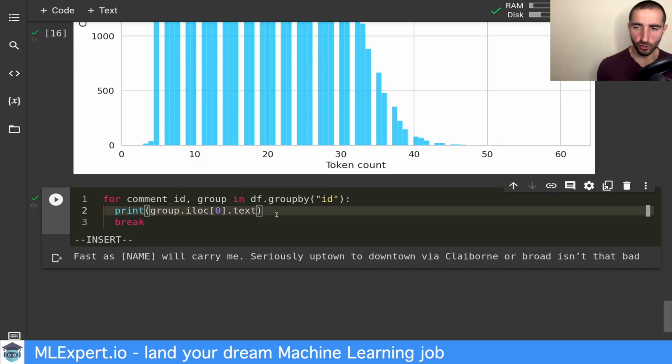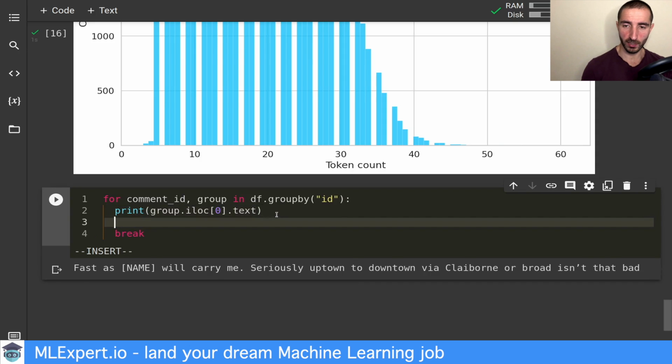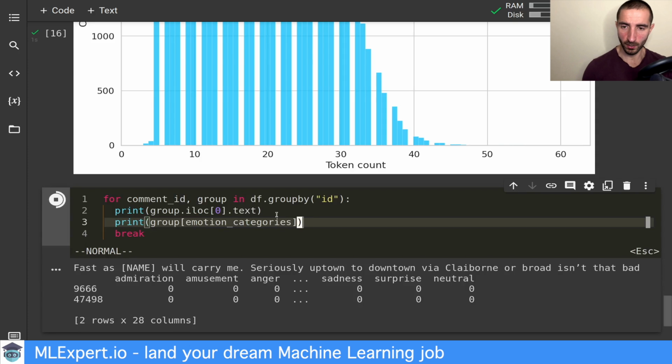And for each comment, I'm going to take the ratings for it. To do that, I'm going to use the group of the emotion categories. And remember that these are the categories that we have for each emotion, with the neutral category. I'm going to print those just for you to see. So we have each individual category assigned here as a column which contains 0 or 1.